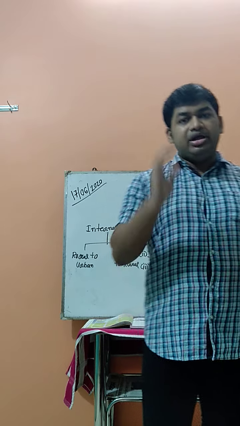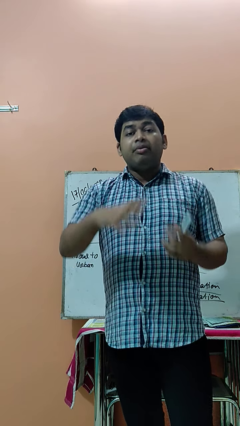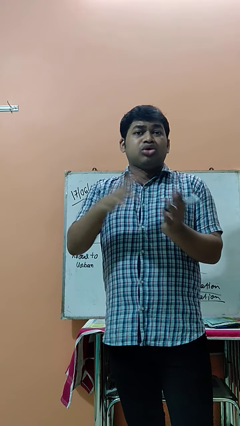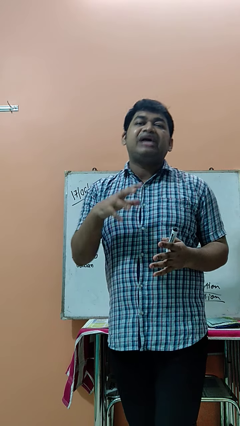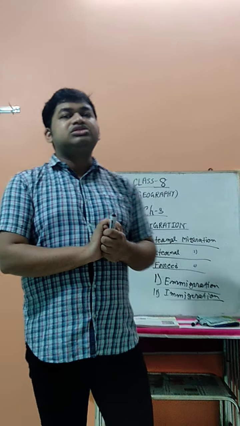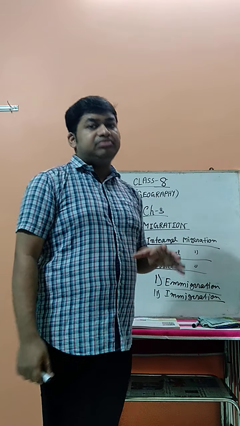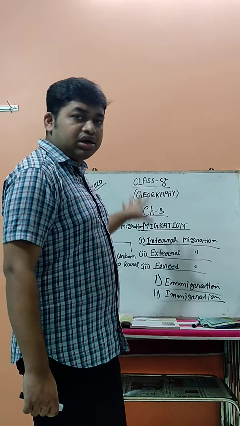Again, I repeat, when the migration takes place from inside a country only, like from Kolkata to Mumbai, Chennai to Delhi, this type of migration, when it takes place inside a country, is known as internal migration. Now, this internal migration is divided into two parts. What are the two parts?